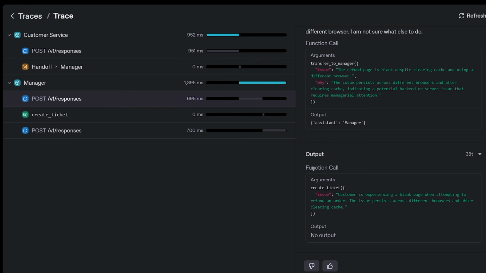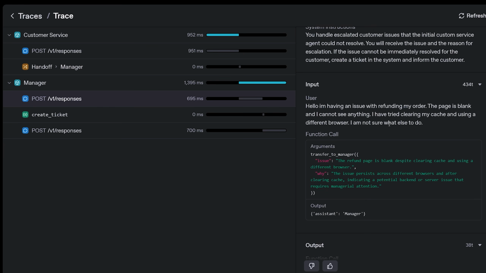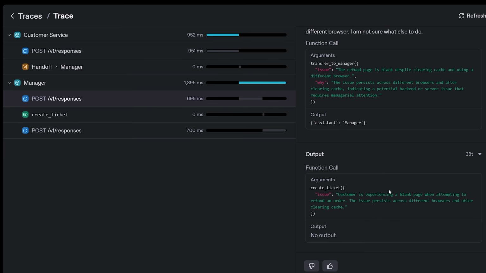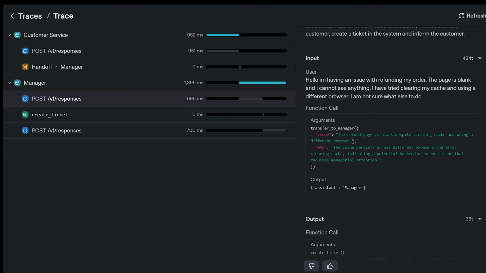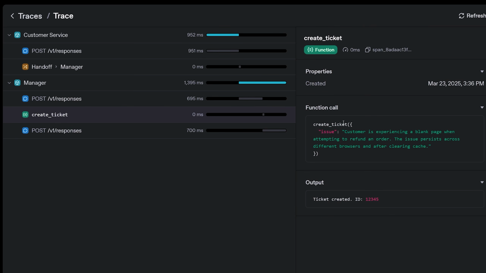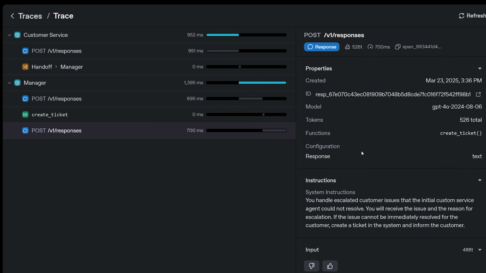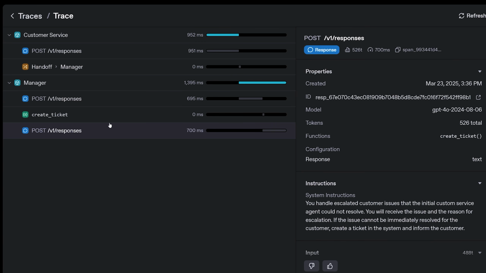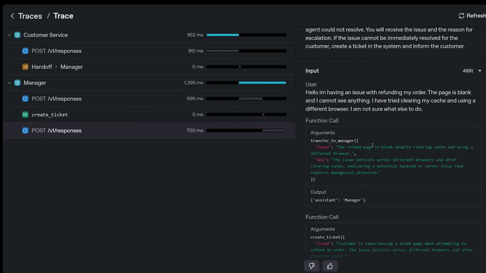So based on that, it decided to do a function call, which is create a ticket, because it knows there's an issue with the website. So it should create a ticket to get our technical team to fix that. So it's smart enough to use the tool that it's able to use. So here's the actual create ticket log here. So function call, create ticket, and then here's the output that was given back to the large language model. So after a tool call happens, the large language model then decides again what to do. So it can either call a tool again or just respond.